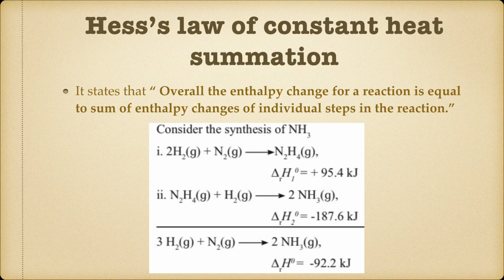So the sum of the enthalpy change for steps 1 and 2 is equal to the enthalpy change for the overall reaction. It is very simple. The only thing you have to understand is that to determine the overall equation of a reaction, reactants and products in the individual steps are added or subtracted like algebraic entities.